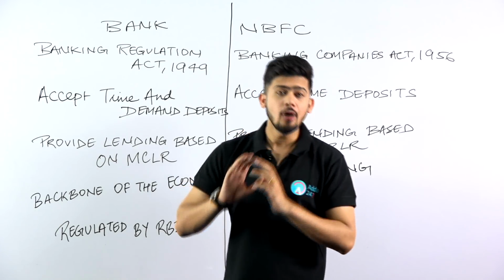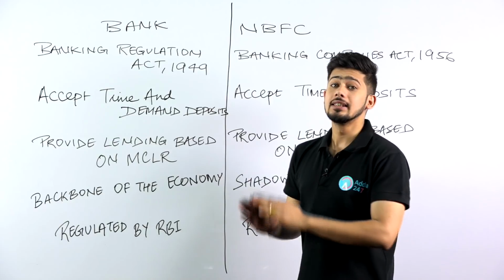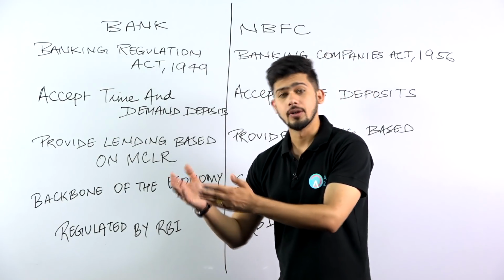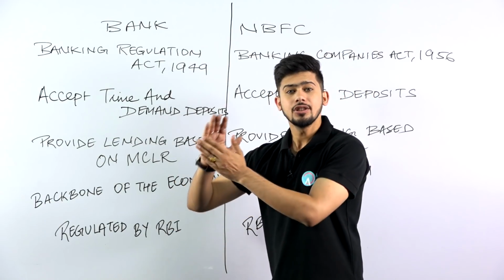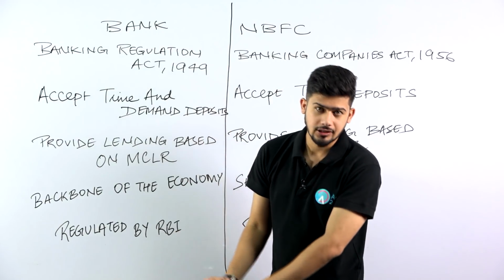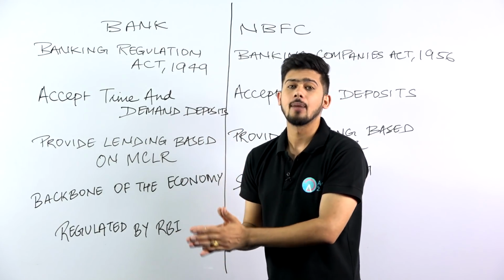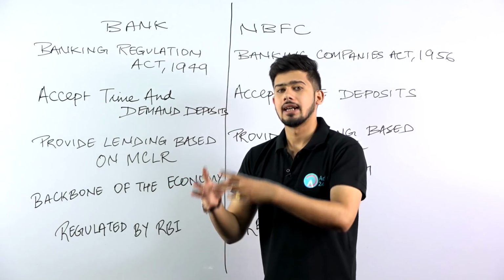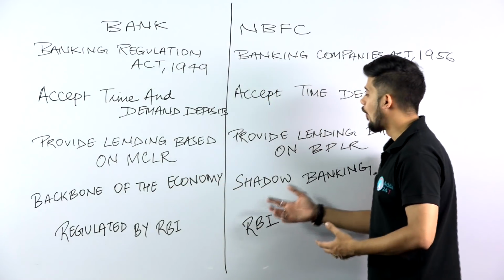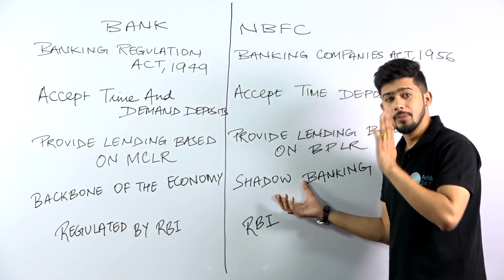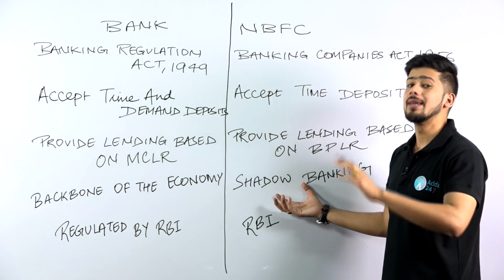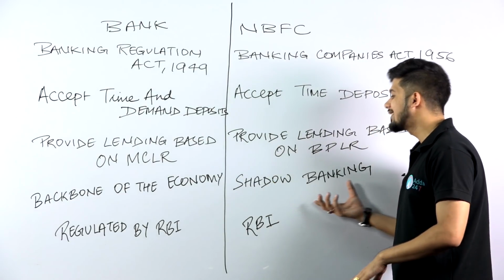But if we talk about an NBFC, it does a similar function, but it is not a bank. So if any institution does a similar function, thereby becoming a backbone, but it is not a bank, that is called a shadow bank or shadow banking. तो ये similar function करेगा बैंक की तरह, पर ये बैंक नहीं है. It will be called shadow banking.